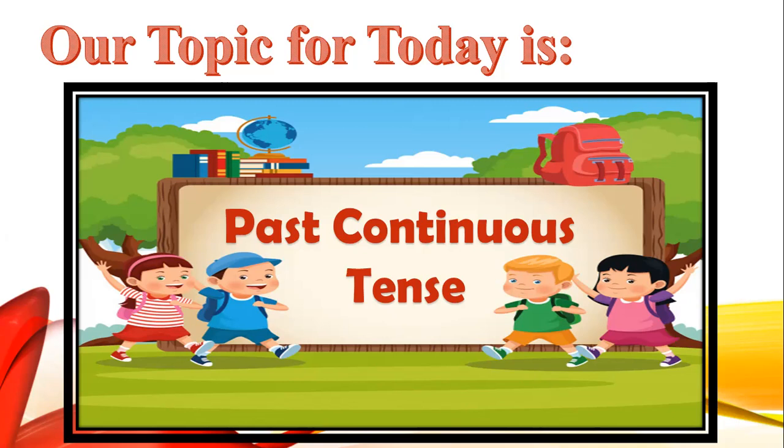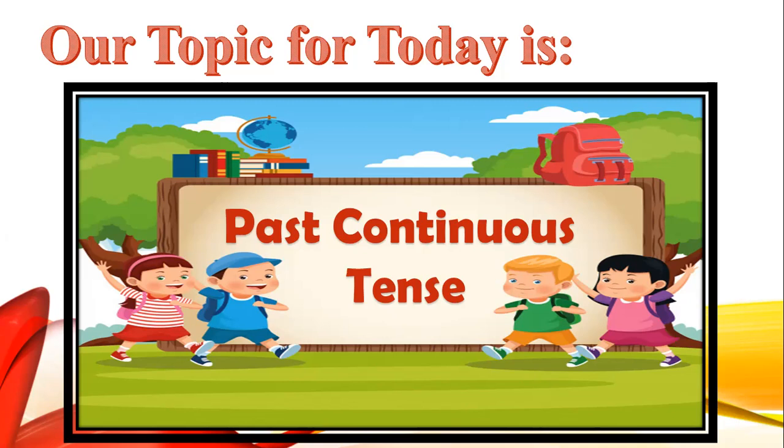Any action, any event that has happened in the past is stated in the past tense. If I tell you the definition, it is a tense that expresses an action that has happened previously or in the past time. It's called a past tense. Okay, so today we will be doing the past continuous tense.